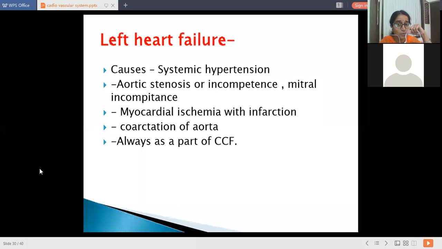Now, all of you know what edema is. So why did I teach this topic? Because I want to start this CVS, and all these terminologies are related with various conditions of the heart. So coarctation of aorta may be a condition, and left heart failure is always a part of CCF, that is congestive cardiac failure.